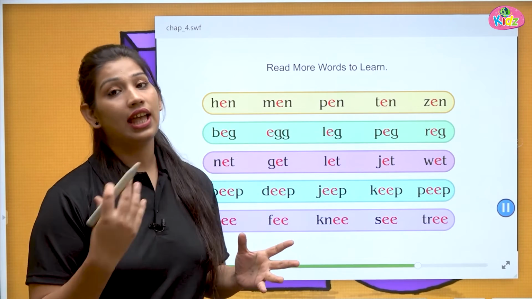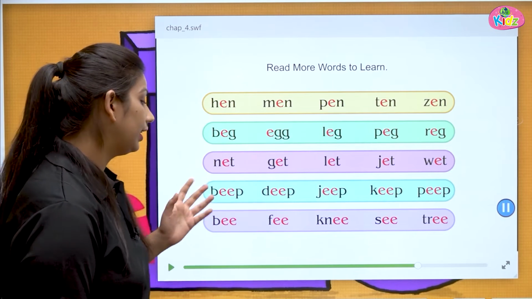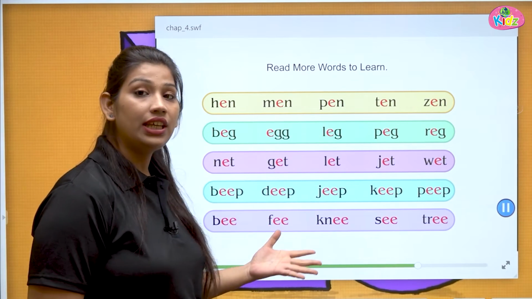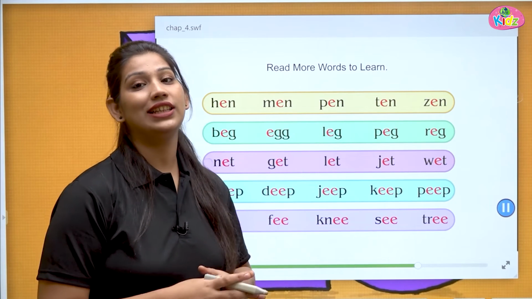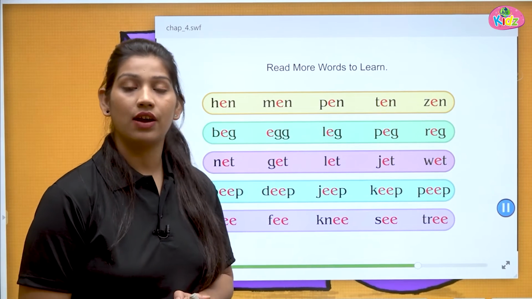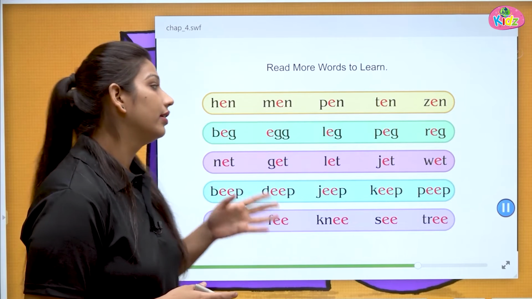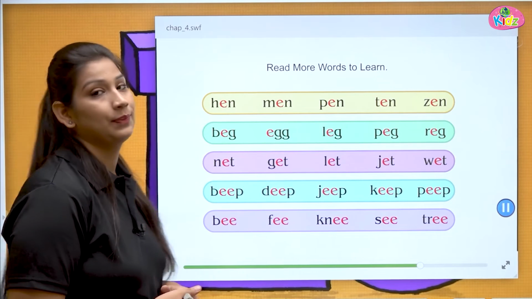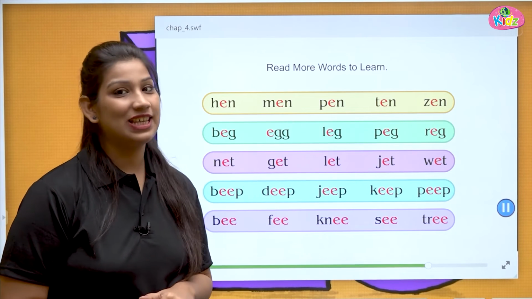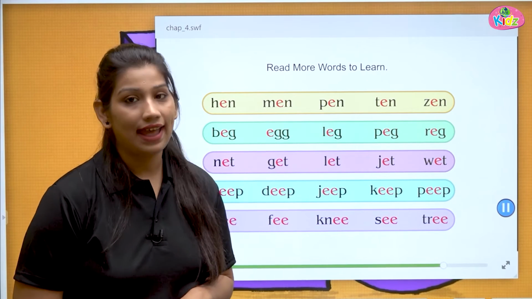The short E and the long E. Here we have the long E sound. Keep, fee, knee, jeep, all these are with the long E sound. And above we read the short E sound: let, peg, zen. Let us move forward and see more words which are rhyming to each other and with the short E sound.